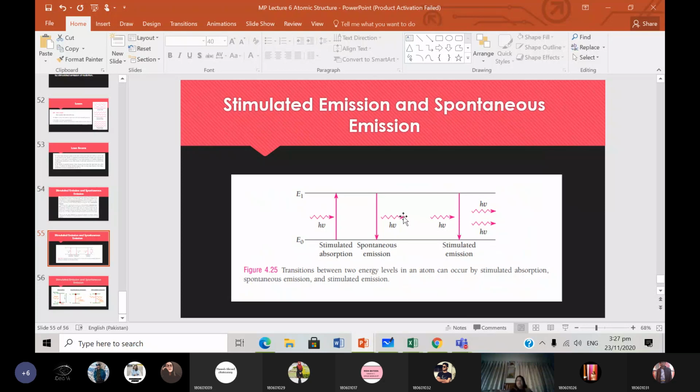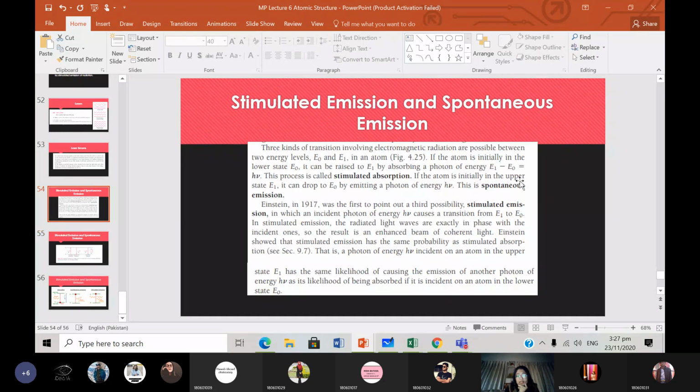What do we mean by spontaneous? Randomly, right? Without anything else occurring. So that is known as spontaneous emission. If an atom is initially in the upper state, E1, it can drop to the lower state by emitting a photon. This is known as spontaneous emission.